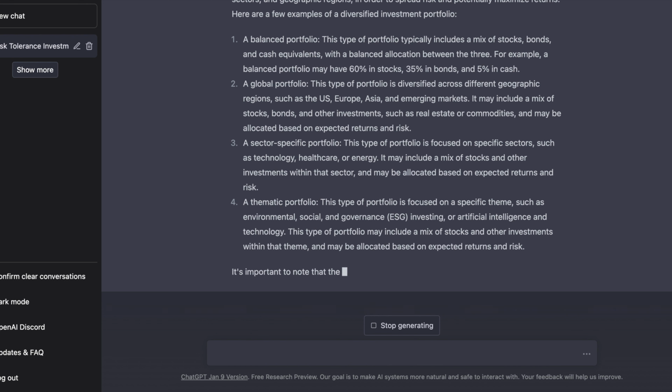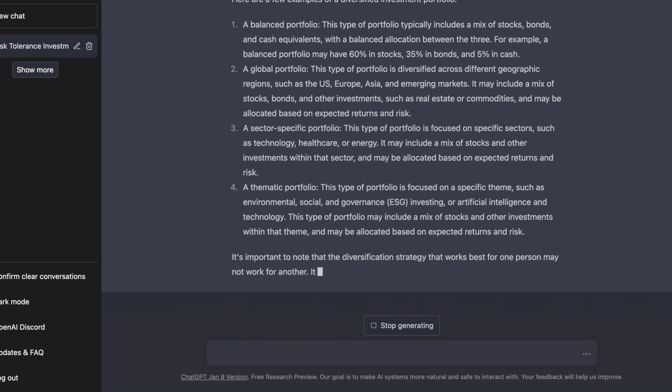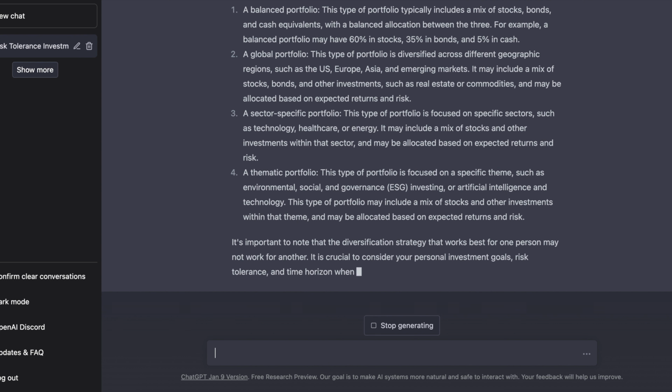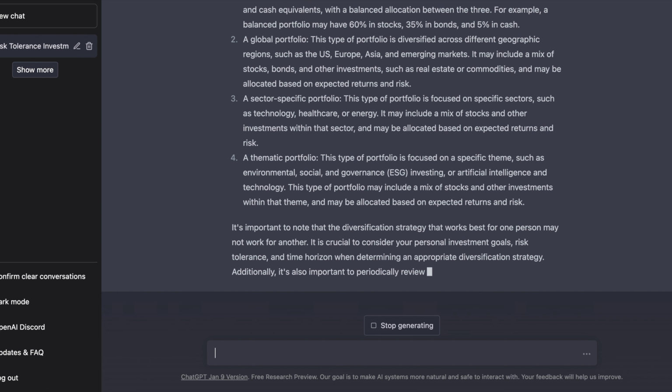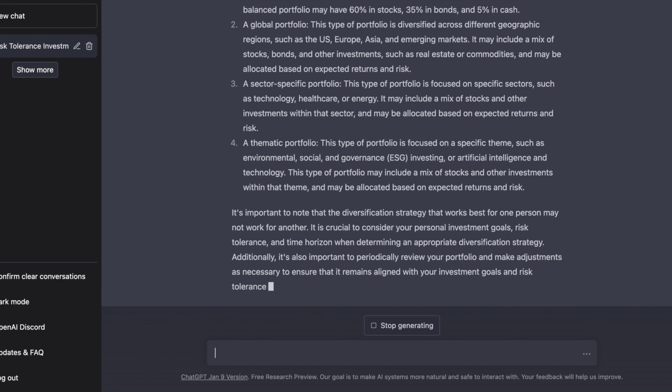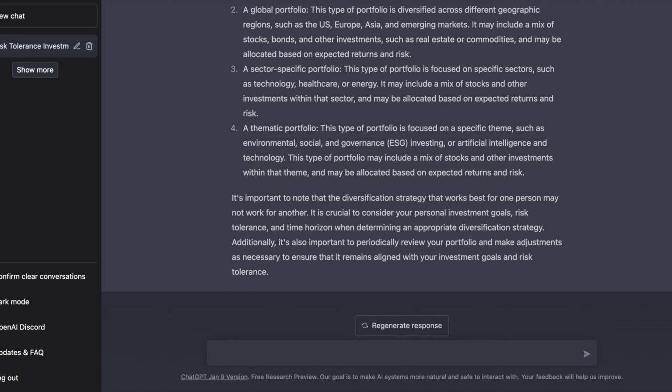Also sector-specific portfolio, which means that we should invest in sectors such as technology, healthcare, and energy. And finally, a thematic portfolio, which invests in various themes such as social, governance and environment, such as ESG, artificial intelligence, and tech. And these are just some examples it gave us.